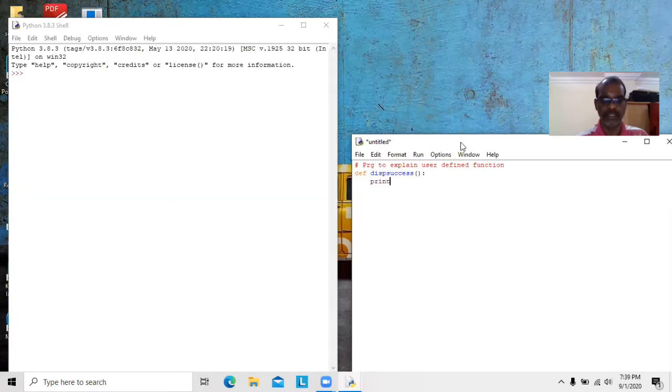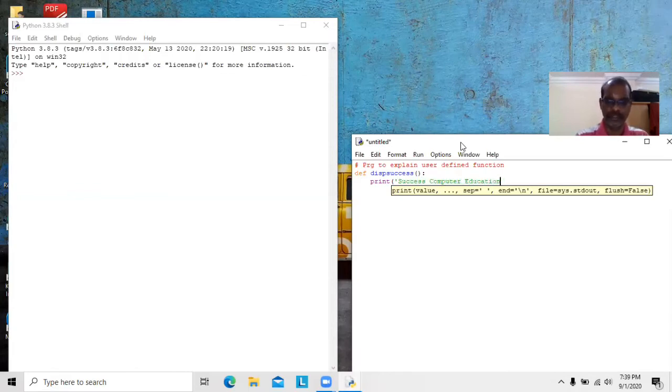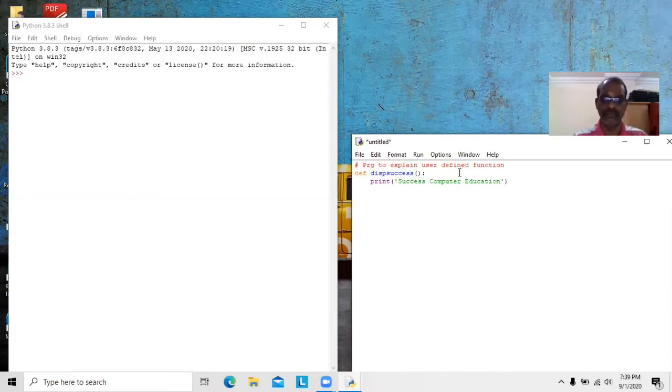Okay, here I like to type our institute name. Success Computer Education. That's all. Then we are creating one function that is called as a user-defined function. Here I have to call the function. Function name is diff_success. That's all.